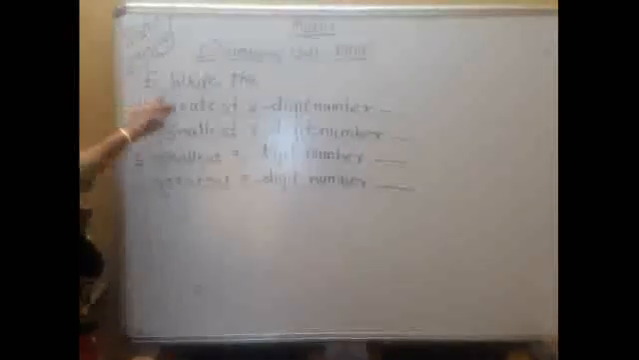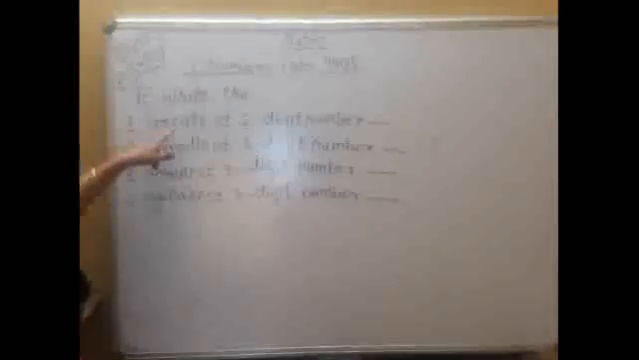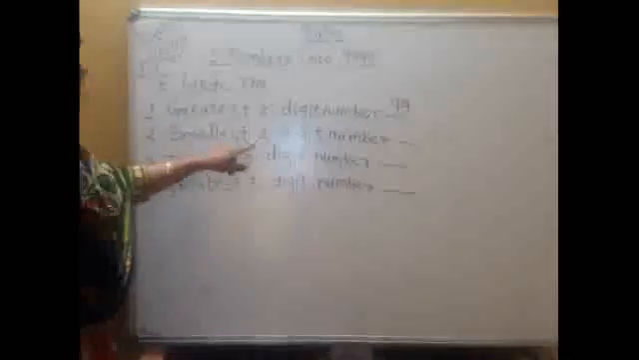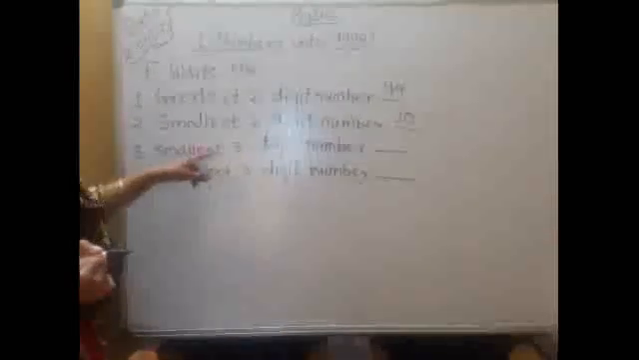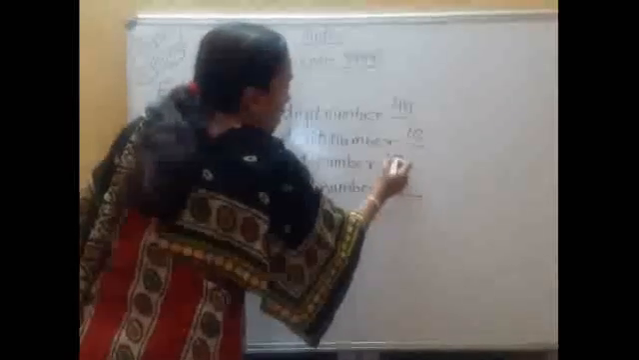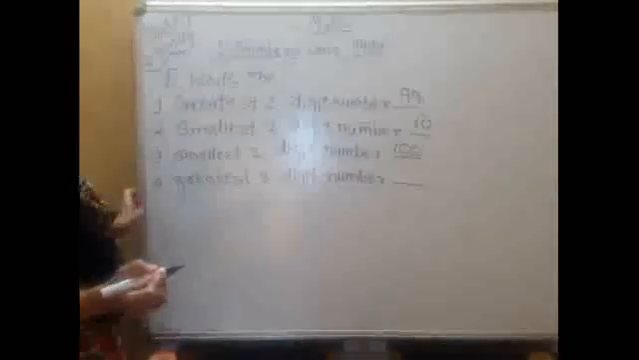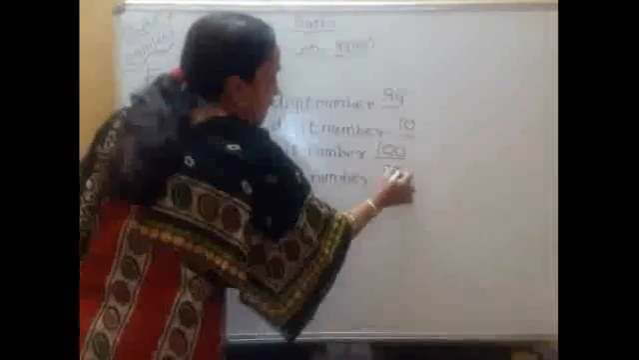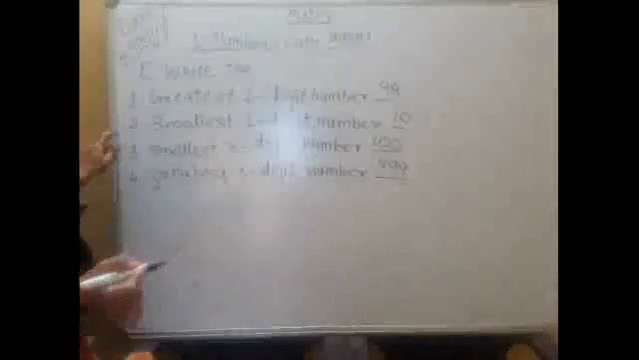Now see the key question. The first question is the greatest 2-digit number. Very simple, write down 99. The second question is the smallest 2-digit number. Very simple, it is 10, so write down 10. The smallest 3-digit number is very simple too: write down 100. And the last one, the greatest 3-digit number, is 999. Very simple. Write it down in your textbook.